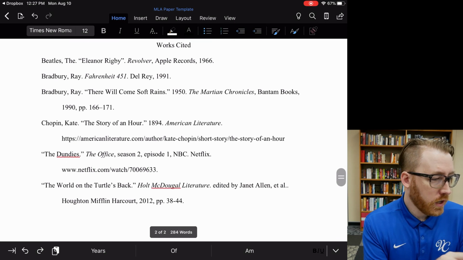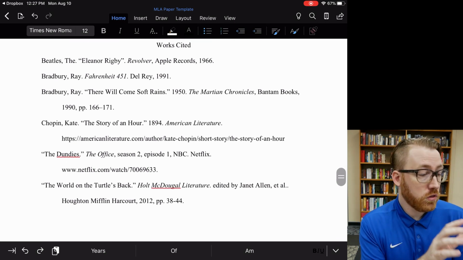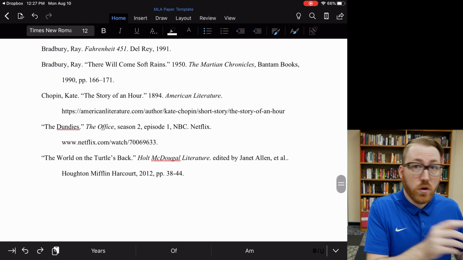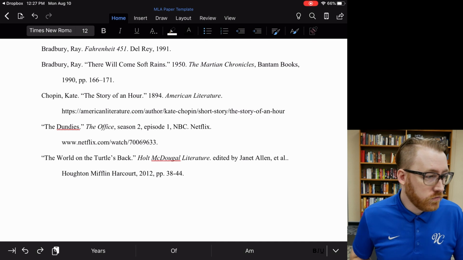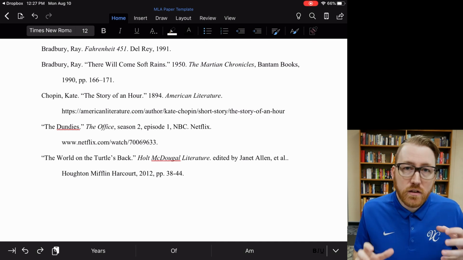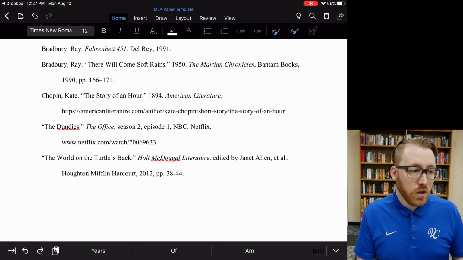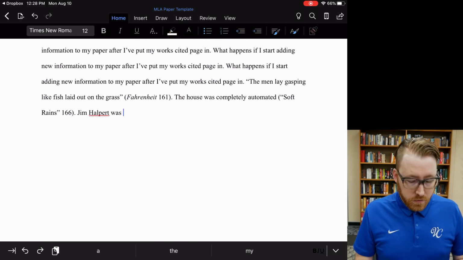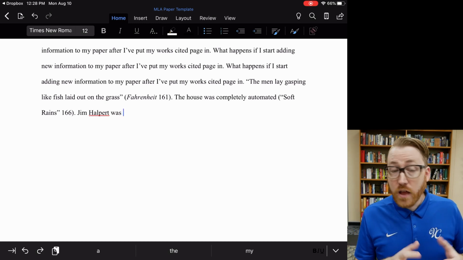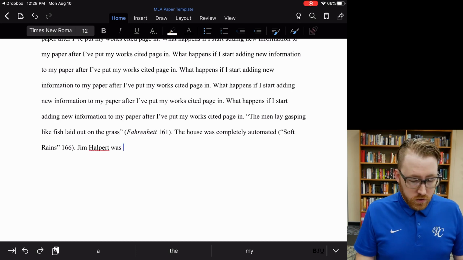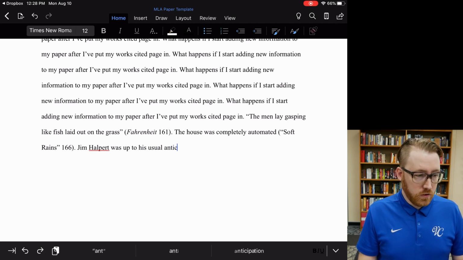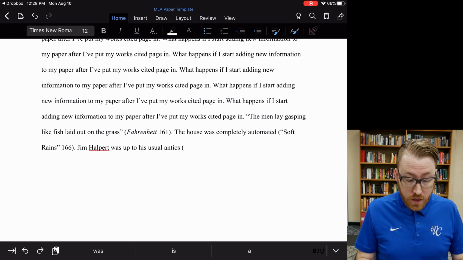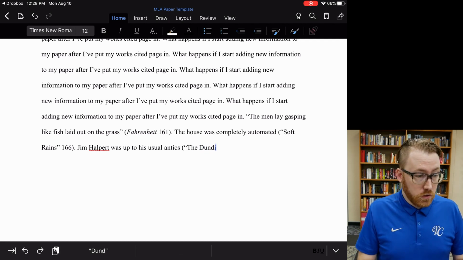If you look at our works cited page as it is right now, you'll notice that there are a couple of sources that don't have authors at all. For instance, if we wanted to cite that episode of The Office, because it doesn't have an author in the traditional sense, we just use the first piece of information that we can. So let's make up a bit of information and summarize the episode: Jim was up to his usual antics, whatever that means. No author, so we're just going to use the first piece of information that we can there and just cite this as Dundee's.